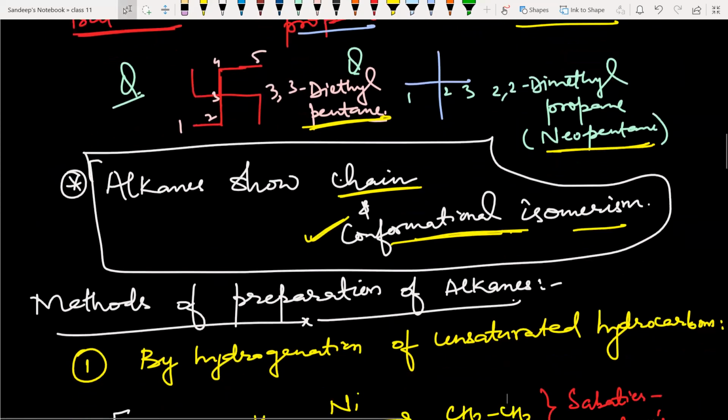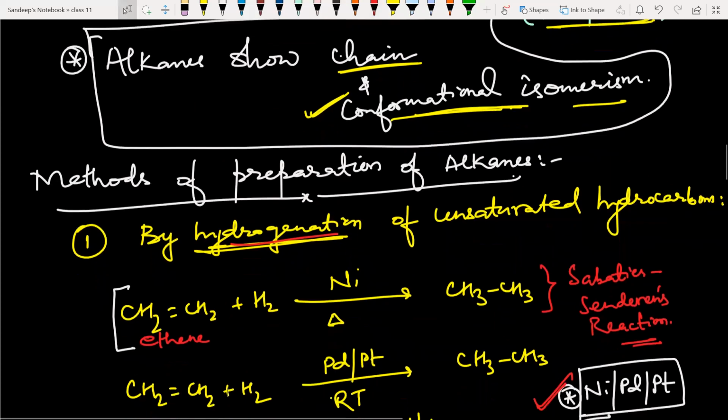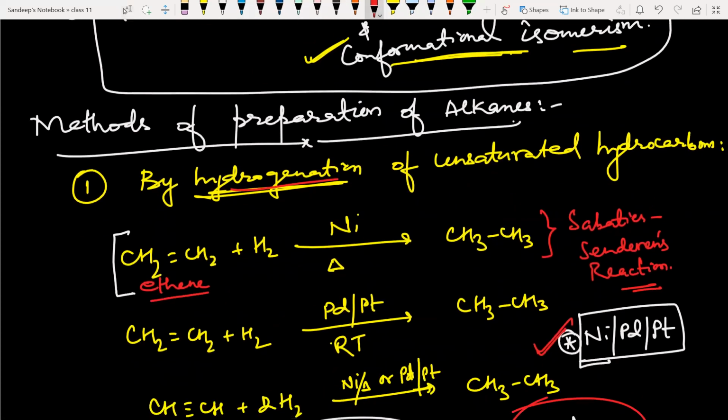Now coming to methods of preparation. So first method is by hydrogenation. Hydrogenation means addition of hydrogen. So when you add hydrogen to an unsaturated alkene and alkyne, you get a saturated hydrocarbon like alkane. So let's see. If you have ethene, and you are treating with hydrogen in presence of nickel catalyst, you get ethane. So ethene on hydrogenation in presence of nickel will give you ethane.